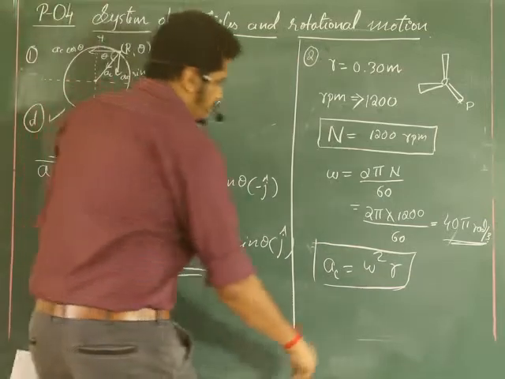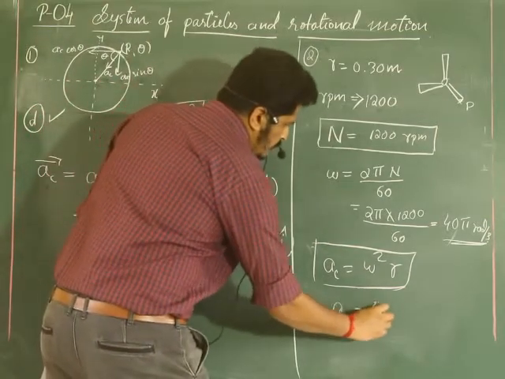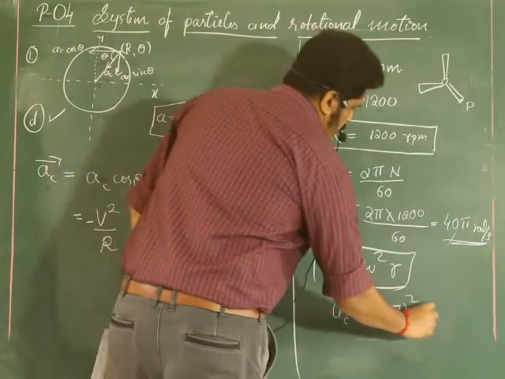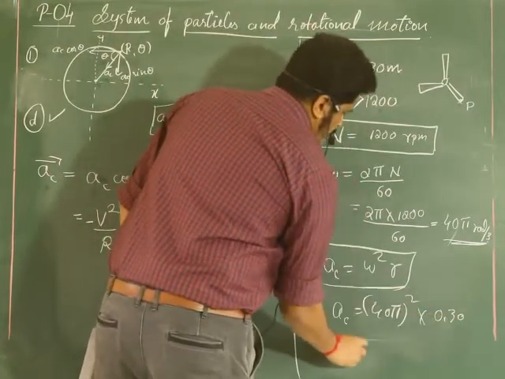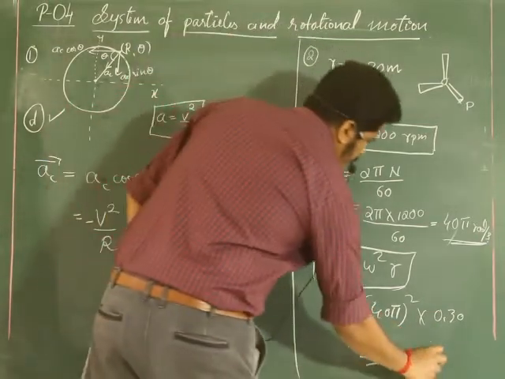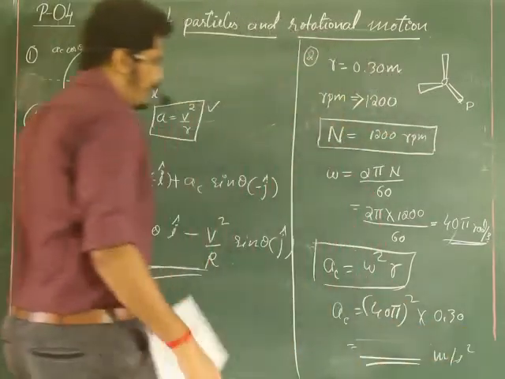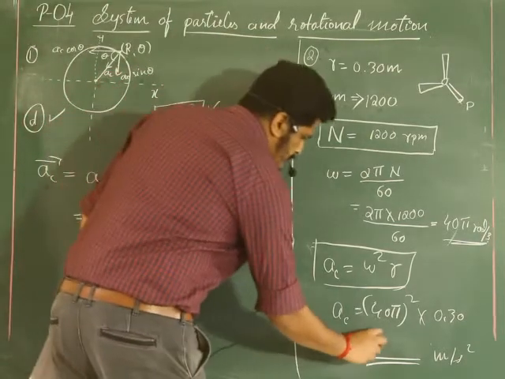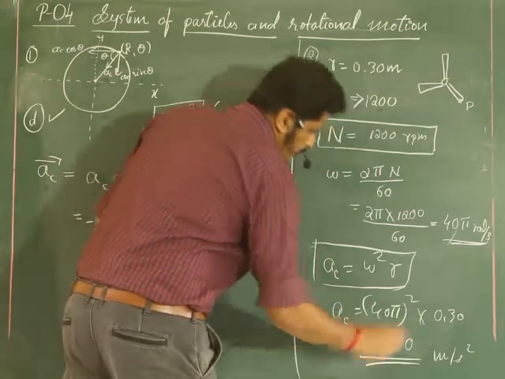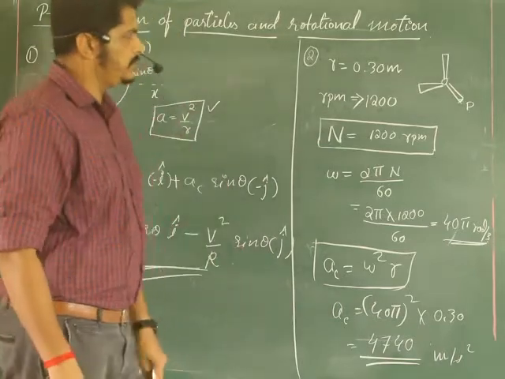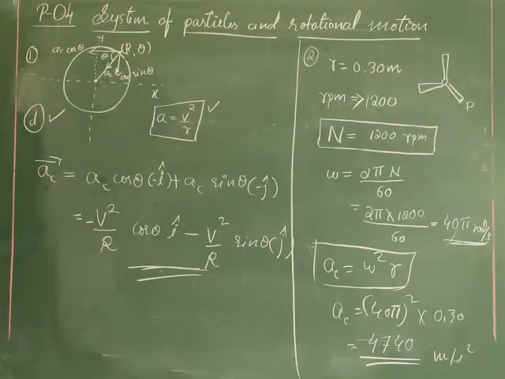So what is omega now? Yes, let us find out. So a_c equals (40 pi) square into radius. How much is the radius? That is 0.30. So when you start substituting this, you have to calculate. You can see the options there, and the answer will be 4740. After substituting, 4740 meter per second square you are going to get. So that is about question number 2.